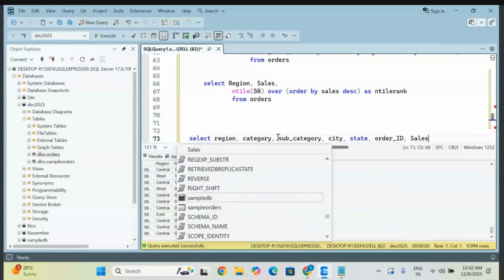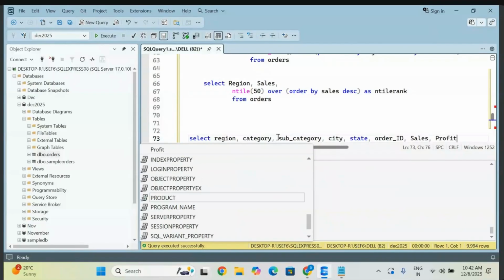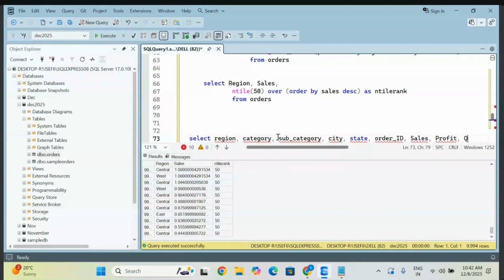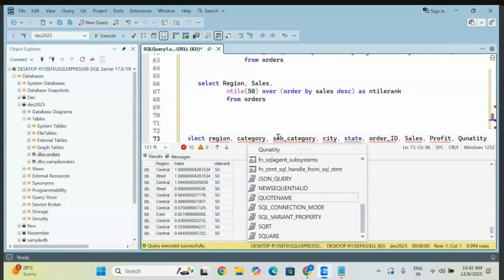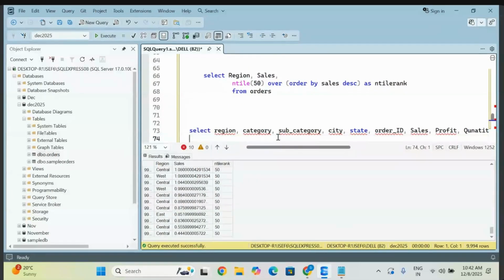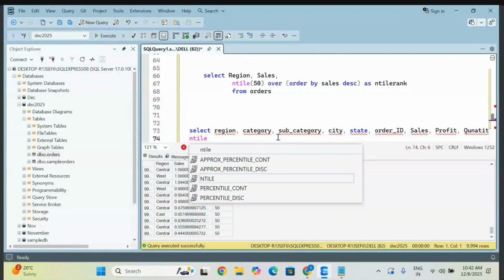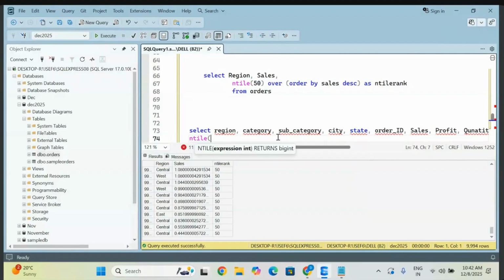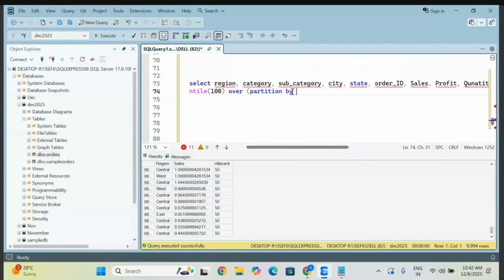And the sales you can take, profit you can take, or you can take quantity. That is fine, but you have to understand based on what you are going to make how many groups. For example, I'm giving here something like 100 groups. So let me take the partition now. PARTITION BY, I'm going to take the partition region wise. Let me try it out.